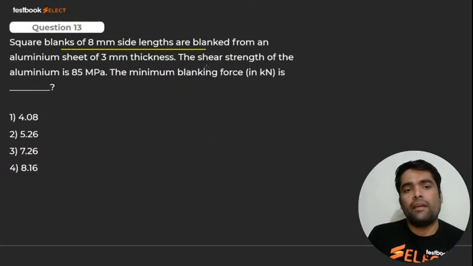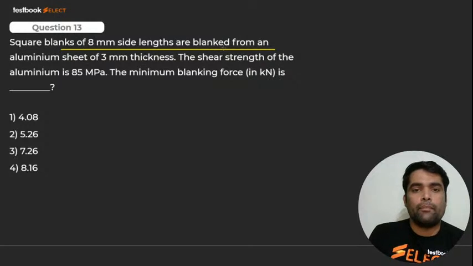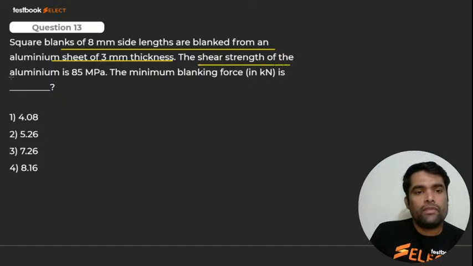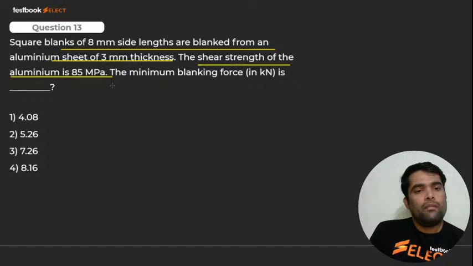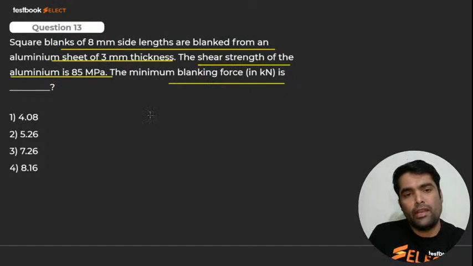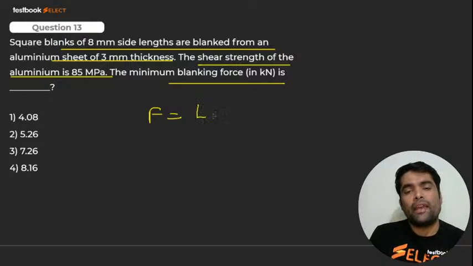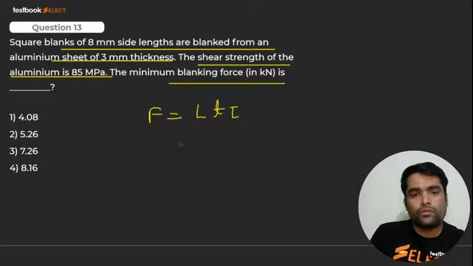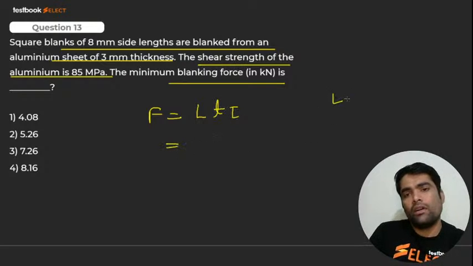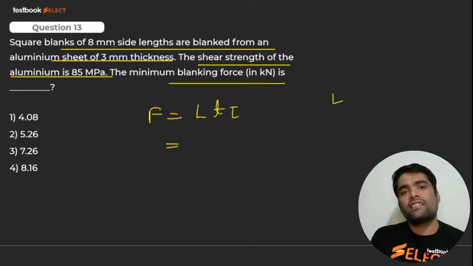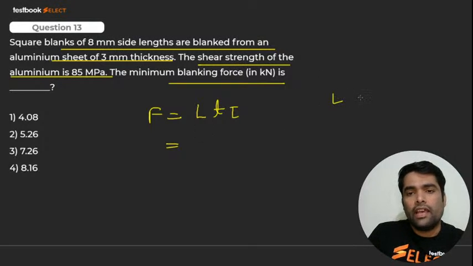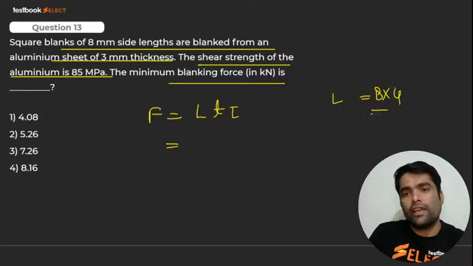A square blank of 8 mm side length is blanked from an aluminum sheet of 3 mm thickness. The shear strength of the aluminum is 85 megapascal. The minimum blanking force will be what, my dear? Characteristic length, that is the perimeter, L, into t, that is thickness, into tau. What will L be? The square has a side of 8, there are 4 sides, so 8 into 4, that is 32.